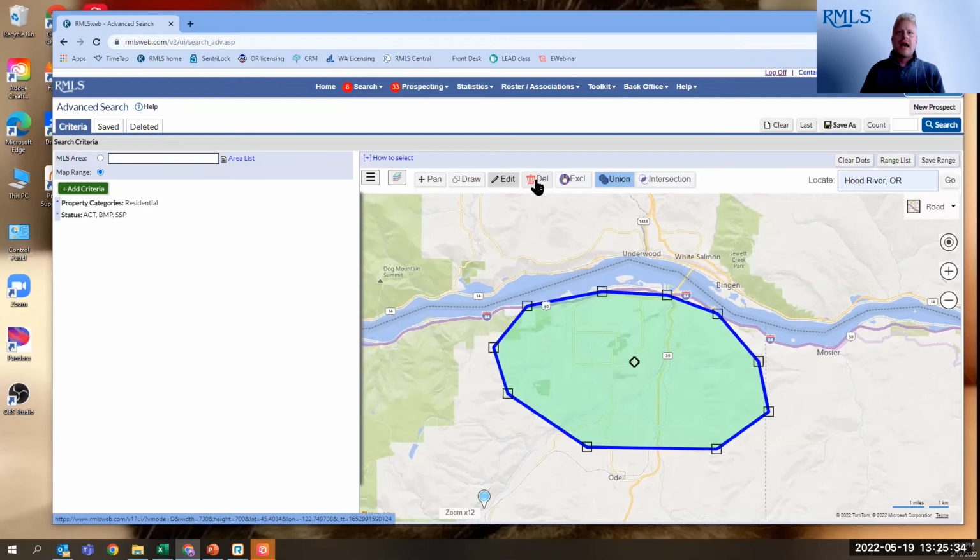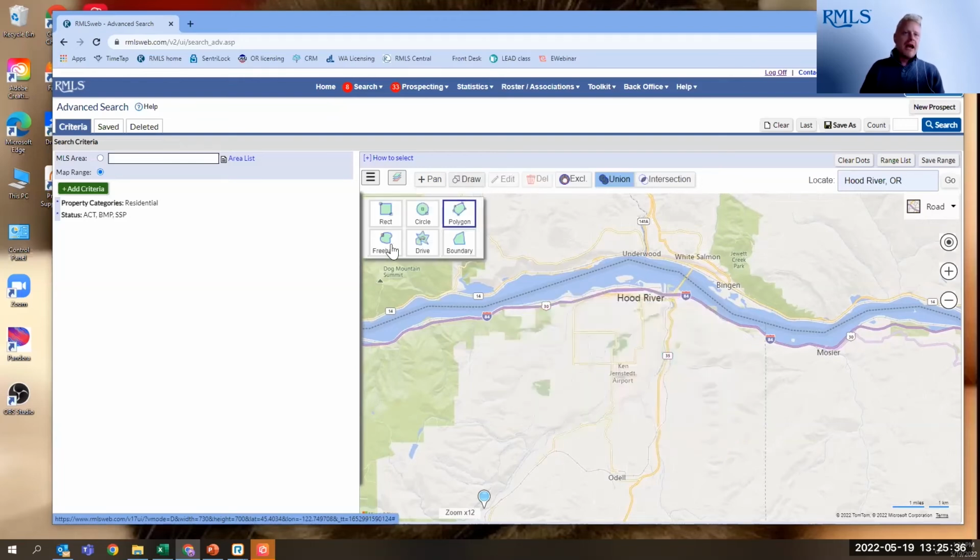Let's go ahead and delete that. Now, Freehand, this is a new feature. Freehand was developed for touchscreens specifically, as well as laptops that are using a touchpad. So if you're using a laptop with a touchpad, not a mouse like I am, Freehand is really useful because you can simply click on that and you use your touchpad.